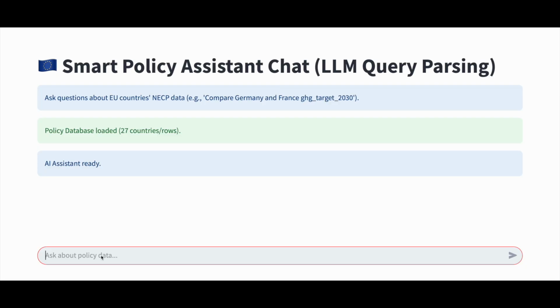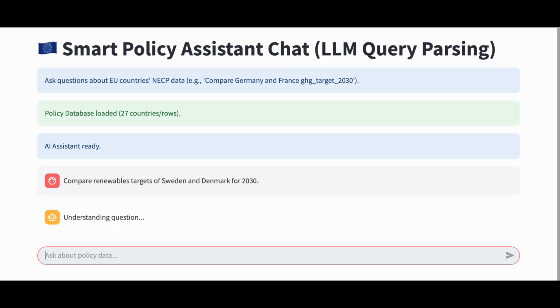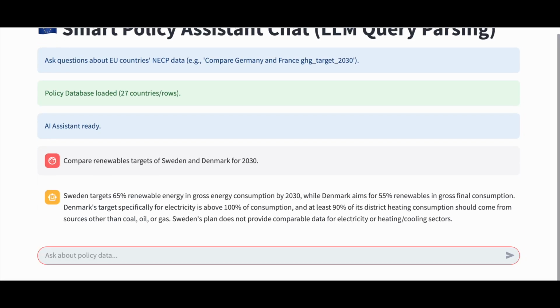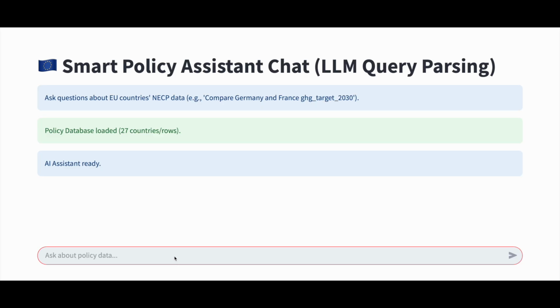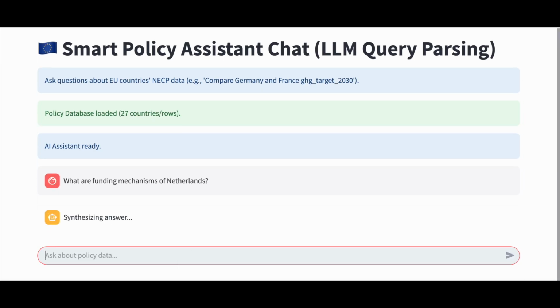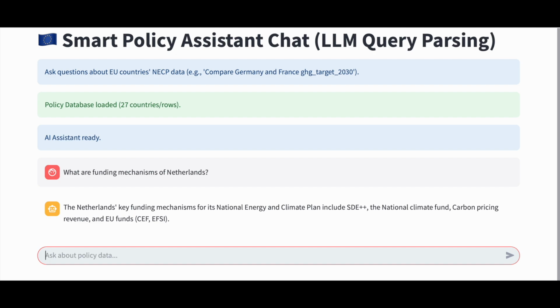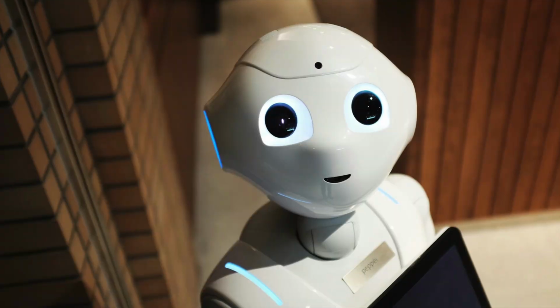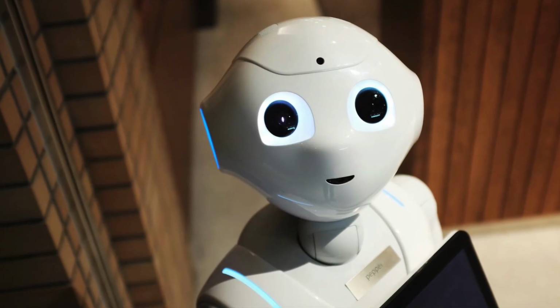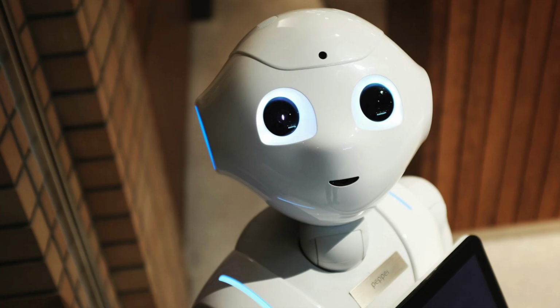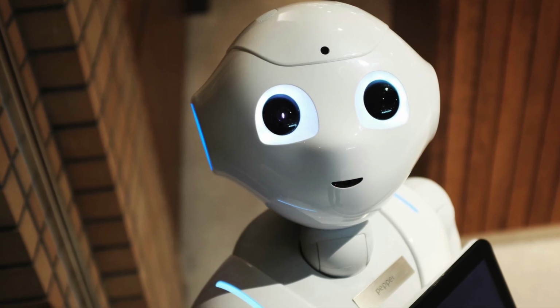This GenAI workflow transforms climate policy analysis. It drastically reduces manual effort and makes cross-country policy comparison accessible. Of course, there are limitations. The AI's extraction isn't perfect, and complex analytical queries need further work. Future steps could involve adding validation, hybrid search combining text and data, and even exploring AI agents.